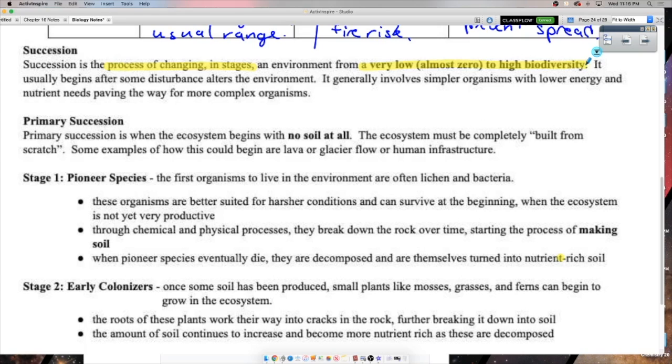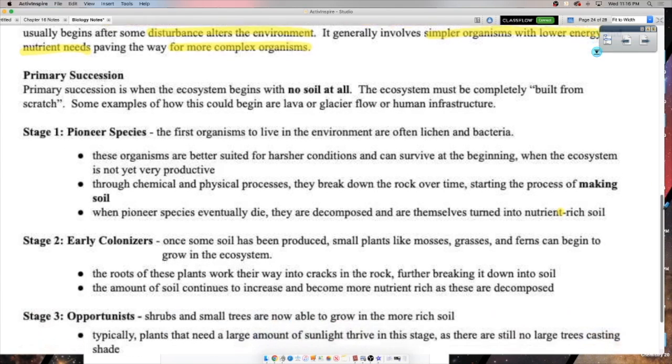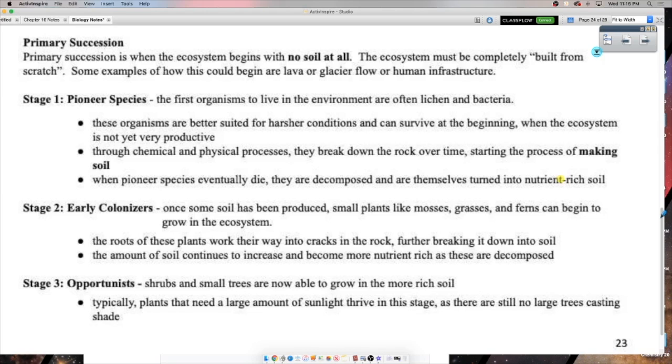It usually begins after some disturbance alters the environment, and it generally involves simpler organisms with lower energy and nutrient needs, paving the way for more complex organisms. So they're going to move in first and make things livable again after something happens that damages the ecosystem. Okay, there's two main types. The first one we're going to look at is called primary succession.